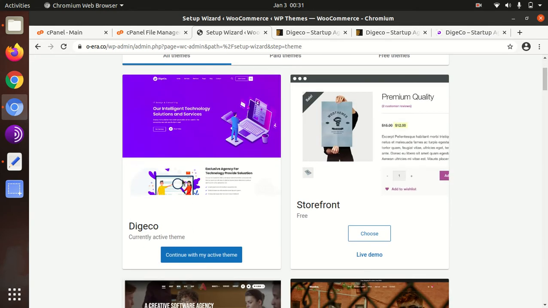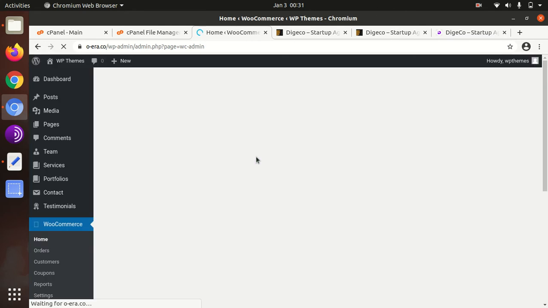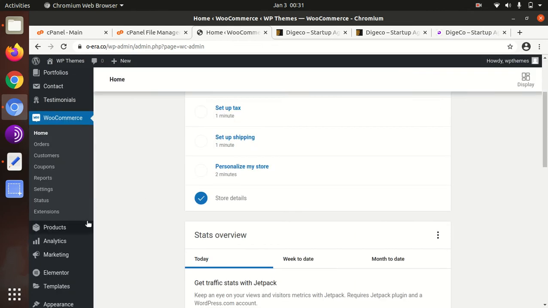Here you need to select Digeco, continue with my active theme. No need to install Jetpack here, we can install it later. And now we can install the remaining two plugins related to Woocommerce.